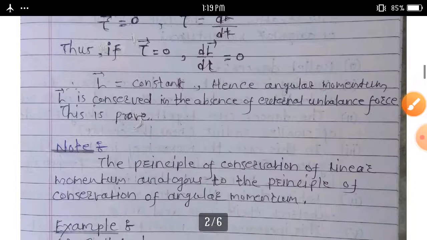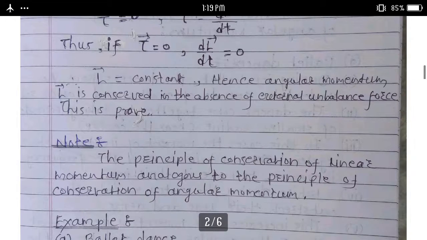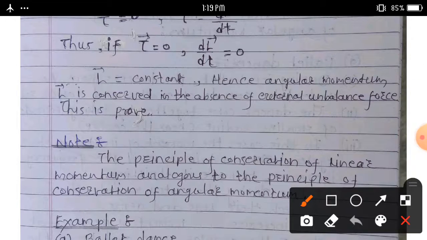Therefore L bar is equal to constant. Hence angular momentum L bar is conserved in the absence of external unbalanced force. This is the proof. This is the principle of conservation of angular momentum. Note here, the principle of conservation of linear momentum is analogous to the principle of conservation of angular momentum.